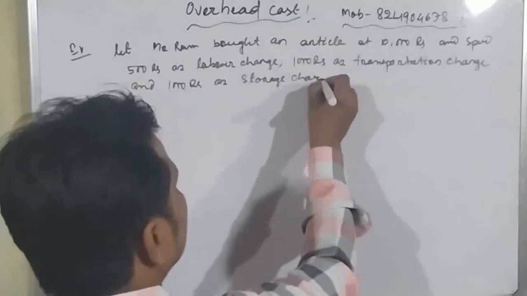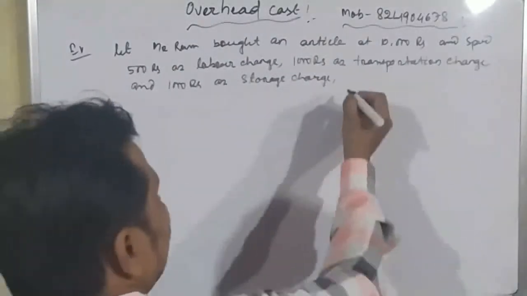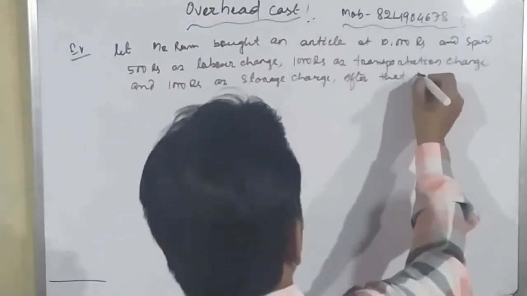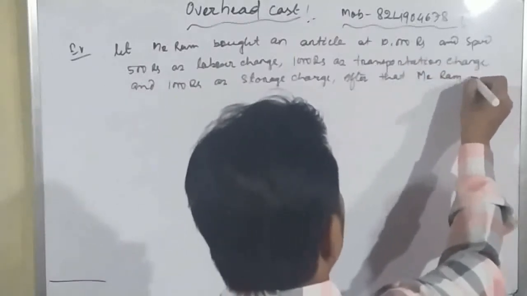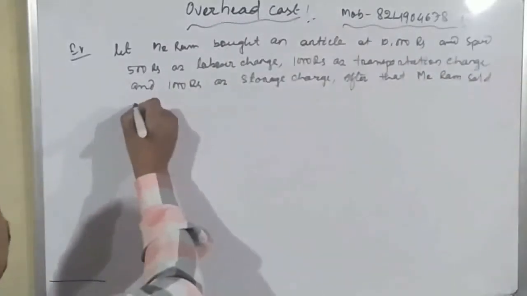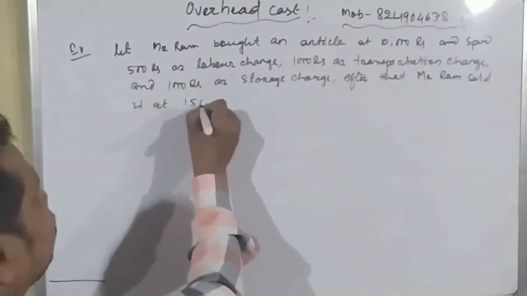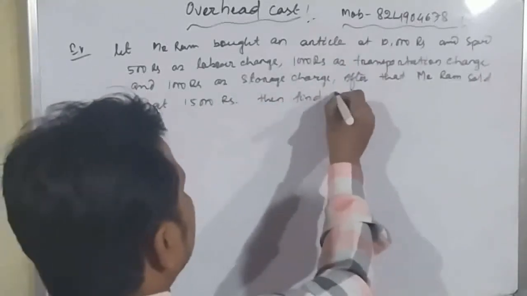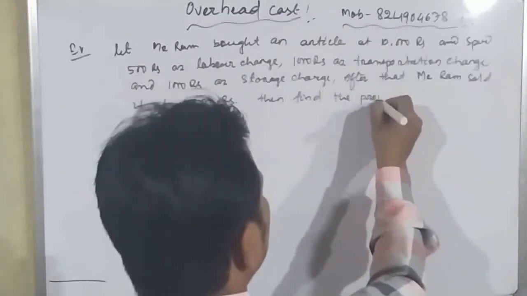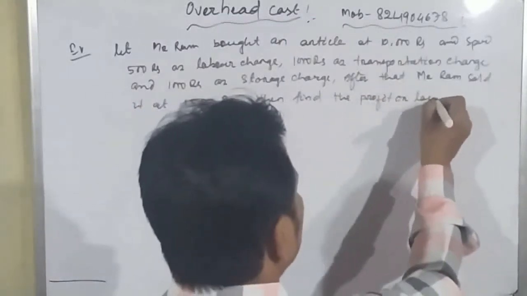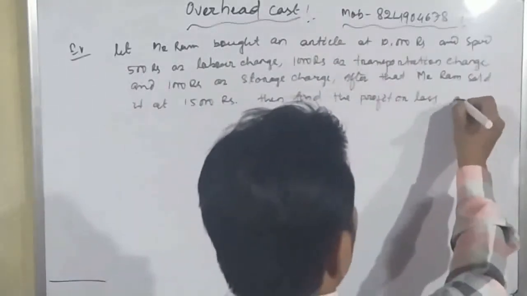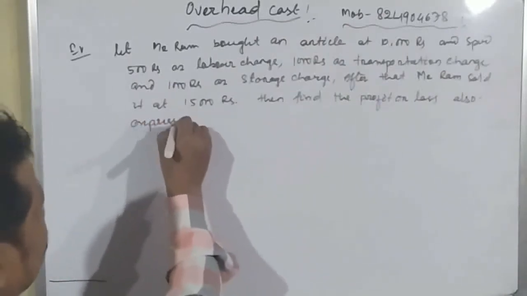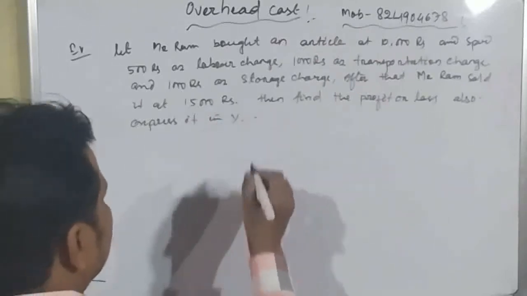After that Mr. Ram sold it at 15,000 rupees. Then find the profit or loss. Also express it in percentage. Okay, student?